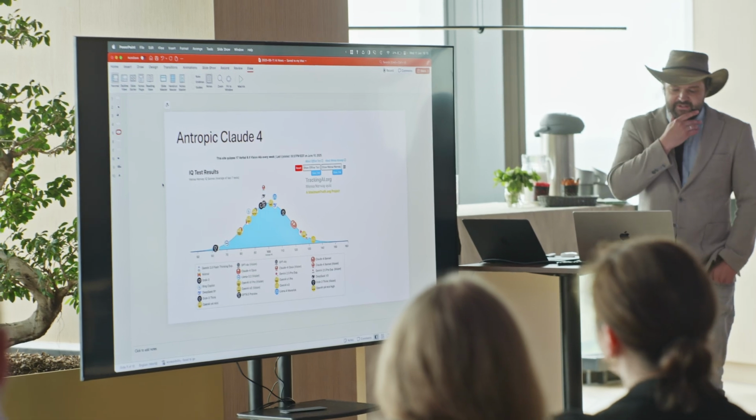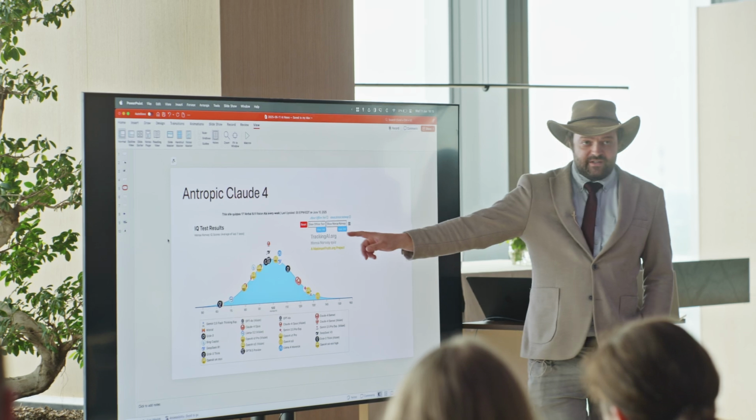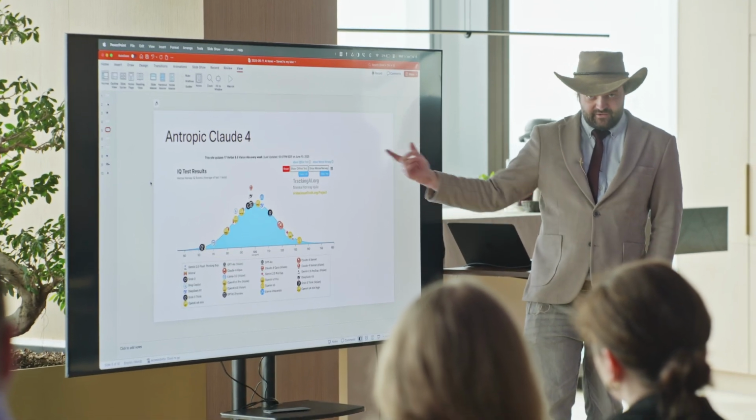Anthropic released Claude 4, Opus model 4. As you see, this is an IQ test. You can find it on the internet for all of these models, updated every day. This is today.